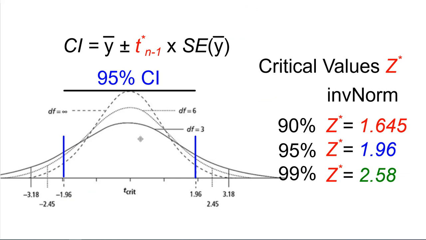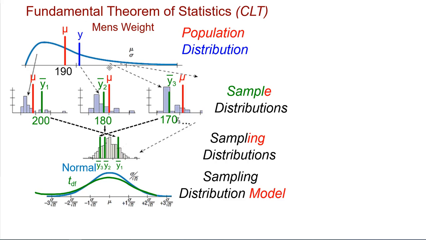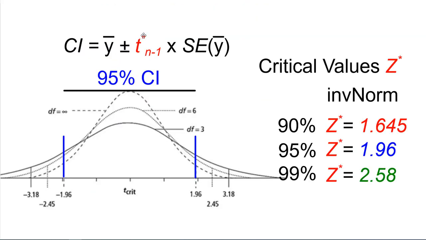All right, so when we create our confidence intervals, it starts with our sample, whatever our average was. So let's say that was like the 200. So we'd start at 200 plus or minus some critical value times the standard error. The critical value just tells us how many standard errors we go over, and altogether the critical value times the standard error is the margin of error. So the plus or minus part in our confidence interval.